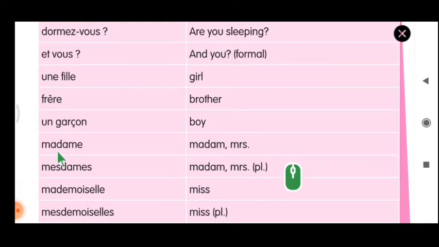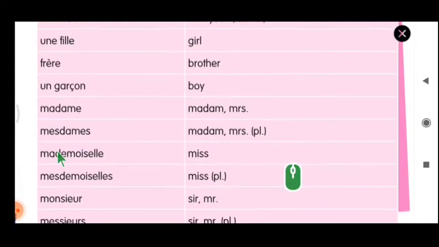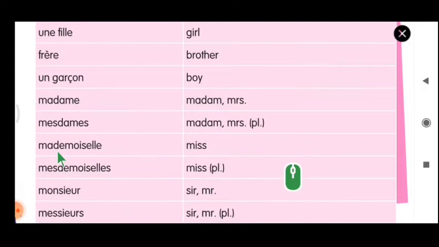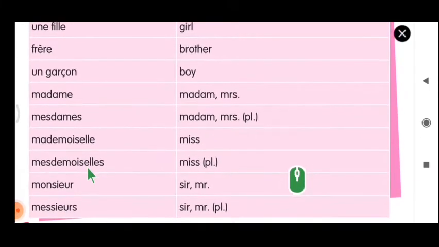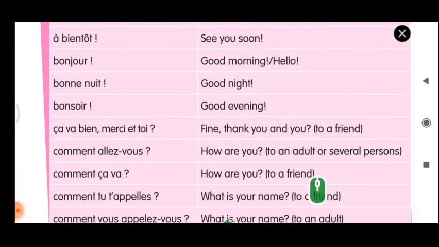Madame. Madam or Mrs. Mesdames. Madam or Mrs. in plural. Mademoiselle, the meaning is miss. Mademoiselle. Miss in plural form. Monsieur. Sir or Mr. Monsieur. Sir or Mr. in plural form. Now we have revised the vocabularies.